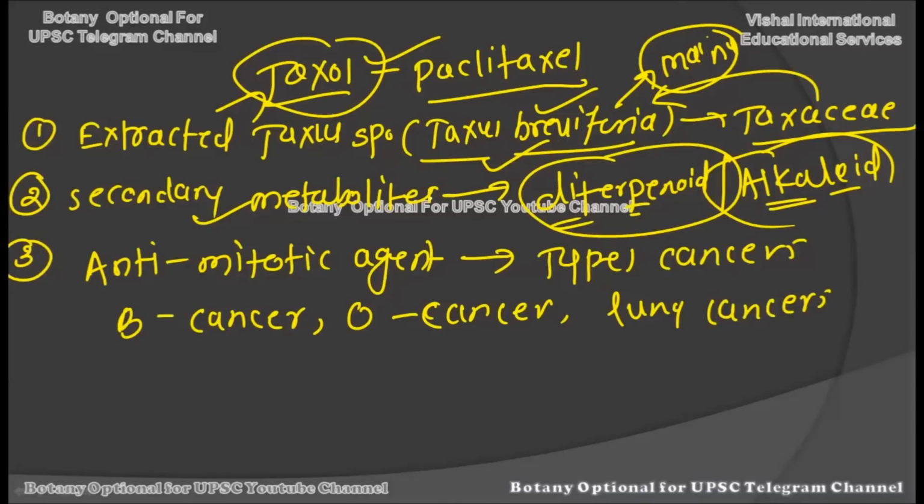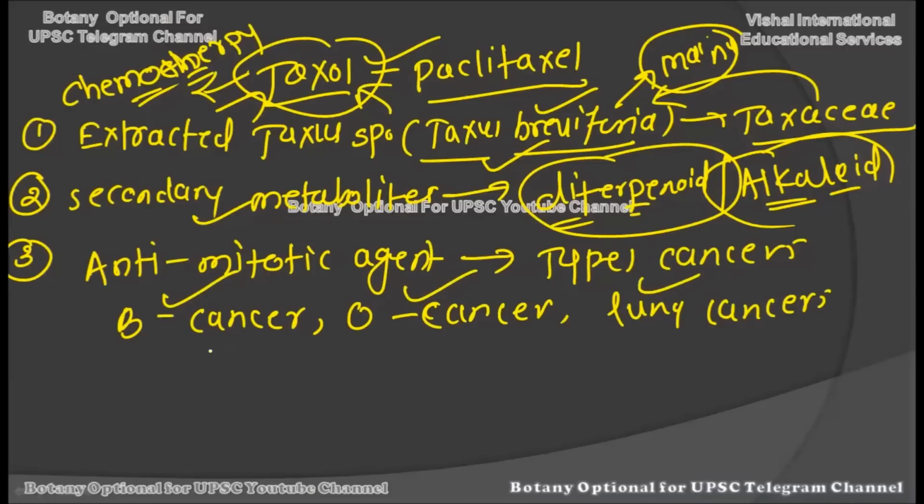Actually, it acts as a chemotherapy medication. It's a class of medication which is required for the treatment of cancers. It's called chemotherapy medication. This chemotherapy medication involves the Taxol drug for the treatment of breast cancer, ovarian cancer, or lung cancer. Other kinds of cancers are also treated using this Taxol drug. So what does Taxol do? It acts as an antimitotic agent, so it can stop mitosis in the cancer developing cells.